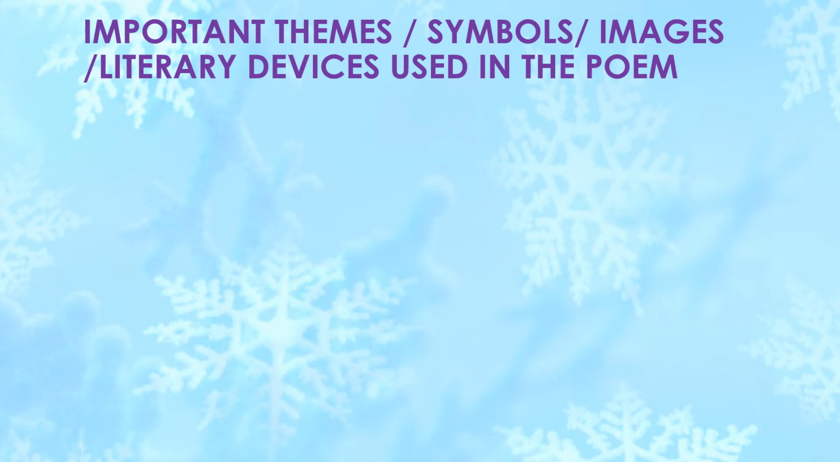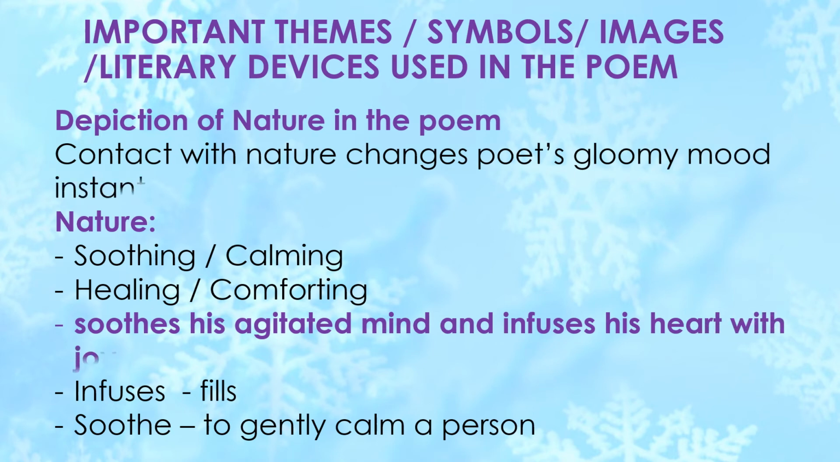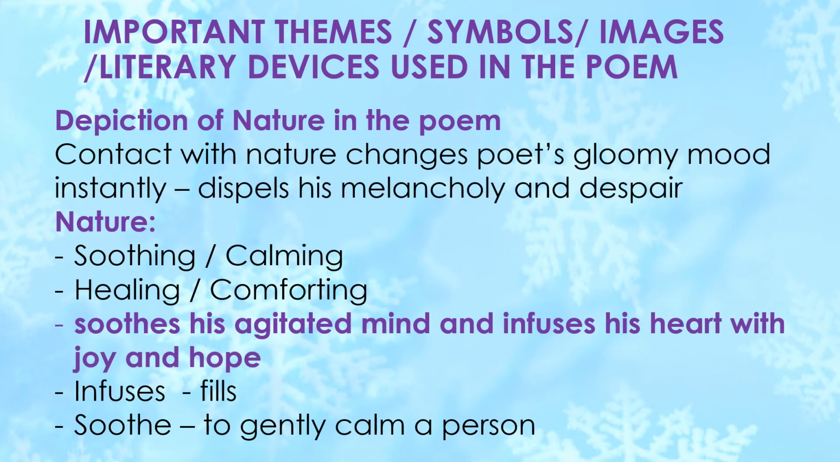So, let's discuss. Obviously, the moment presented in the poem is so simple. A crow perched on the snow-laden hemlock tree flew away and resulted in snow falling down on the poet. Now, this simple contact with nature brings about a big positive change in the poet's gloomy mood. So, nature provides a soothing touch, a healing touch, a comforting touch. It soothes his agitated mind and infuses his heart with joy and hope. Infuses means fills, and to soothe means to gently calm a person.